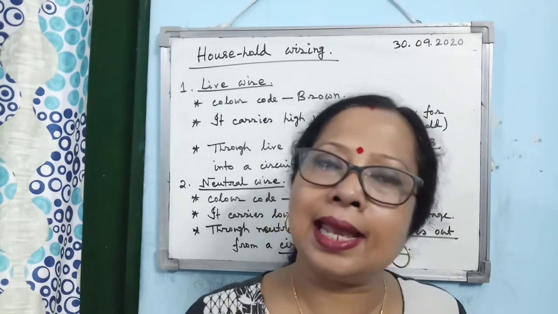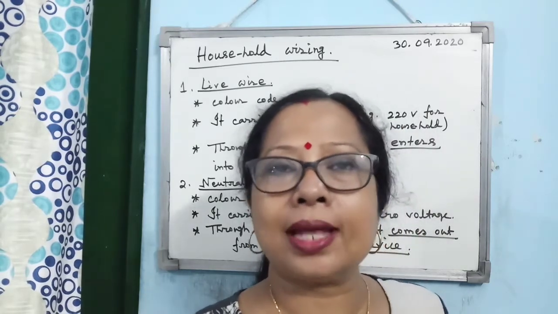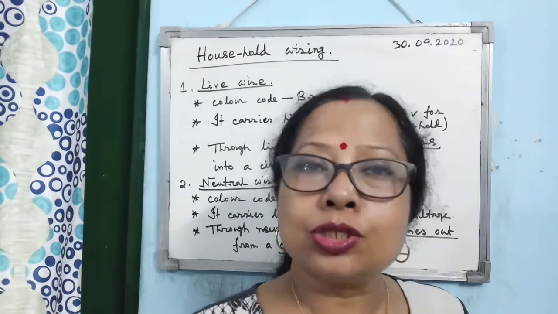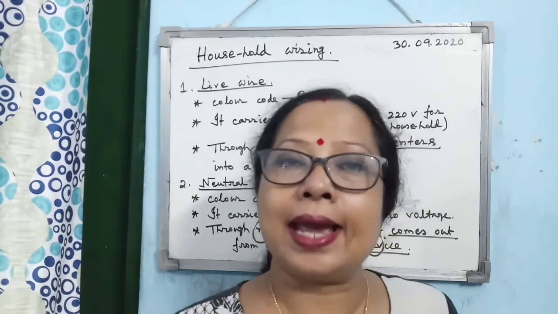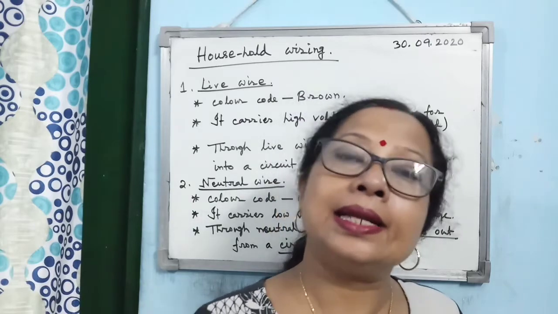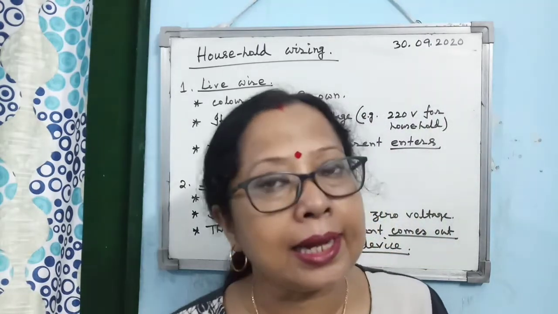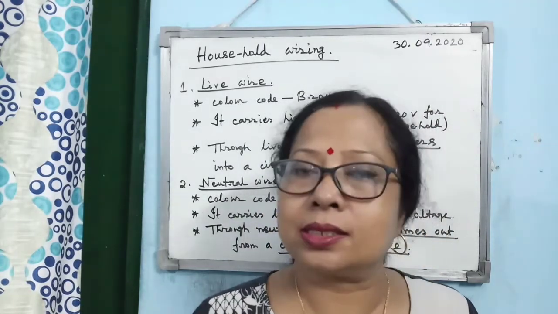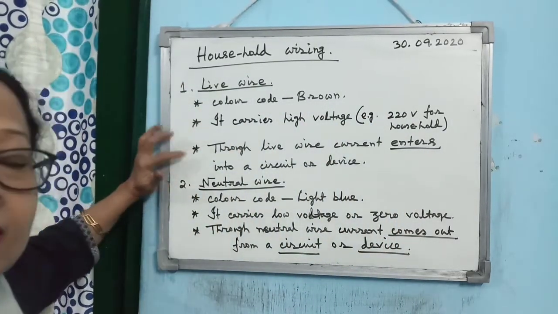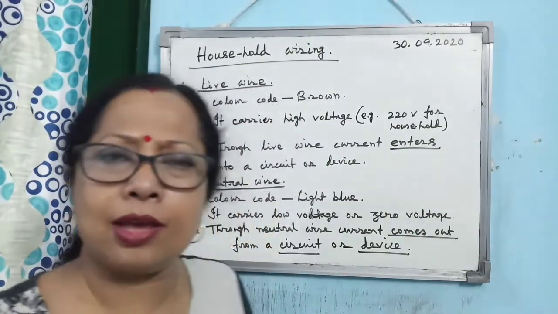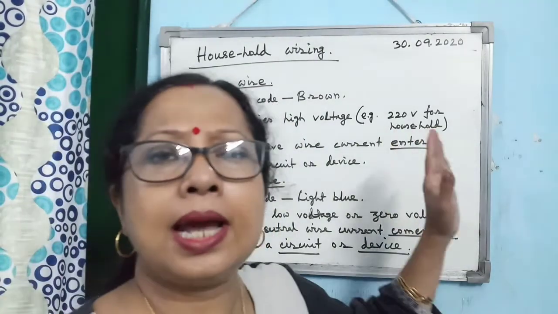You know that in any house there is an entry and there is an exit, isn't it? So through the live line, current enters into a circuit or a device. Alright, so these are the 3 important points one should not forget in life about the live line.